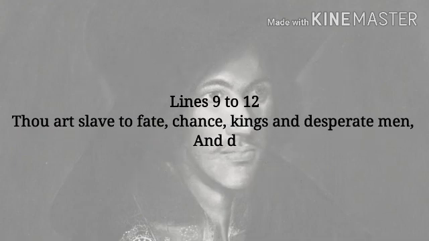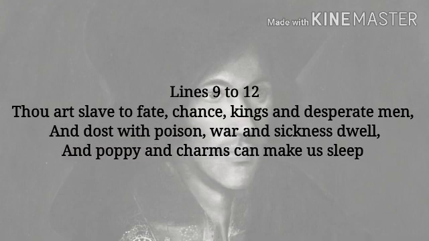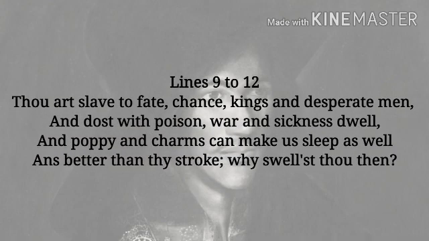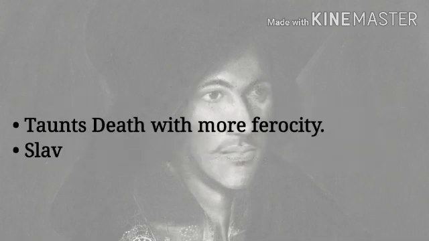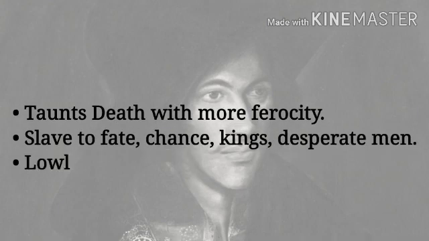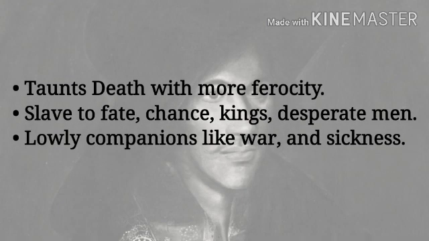Lines 9 to 12. Thou art slave to fate, chance, kings, and desperate men, and dost with poison, war, and sickness dwell, and poppy and charms can make us sleep as well, and better than thy stroke, why swellest thou then? Now, lines 9 and 10. Here the speaker takes a stronger tone and begins to taunt death with more ferocity than he did at first.